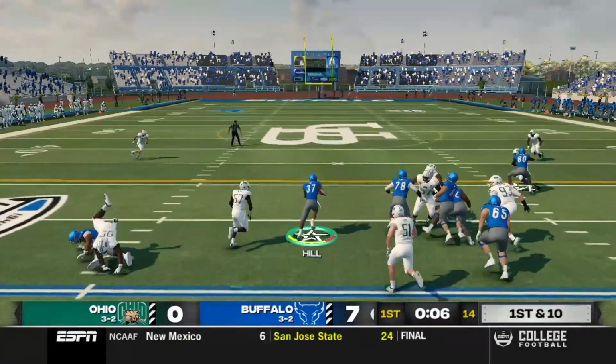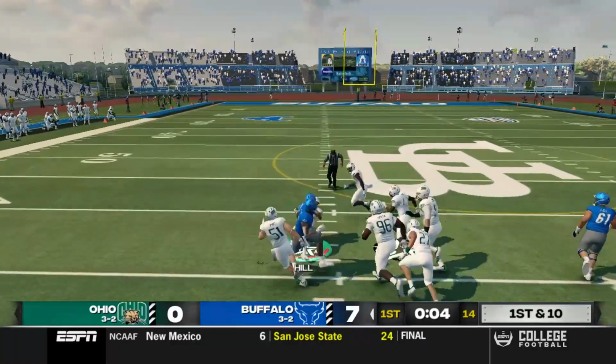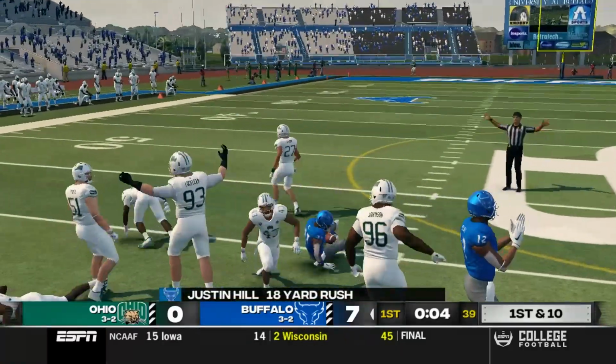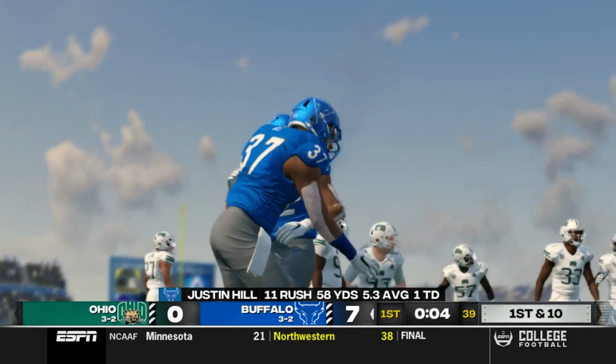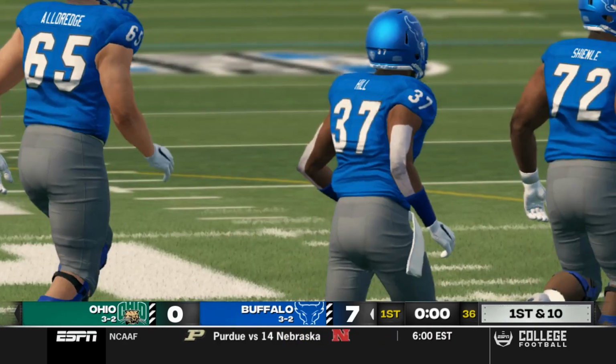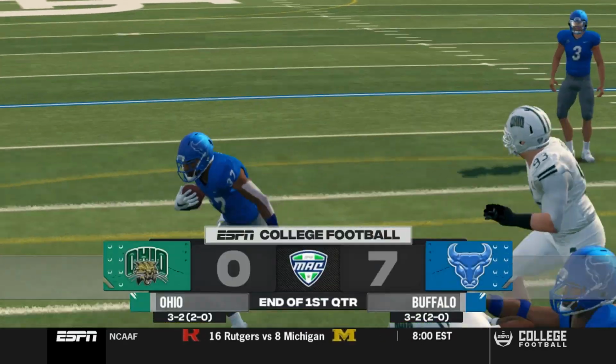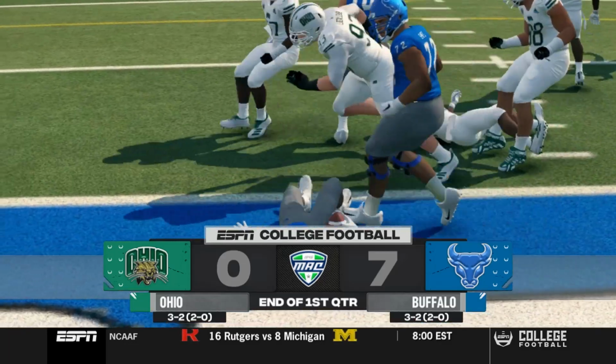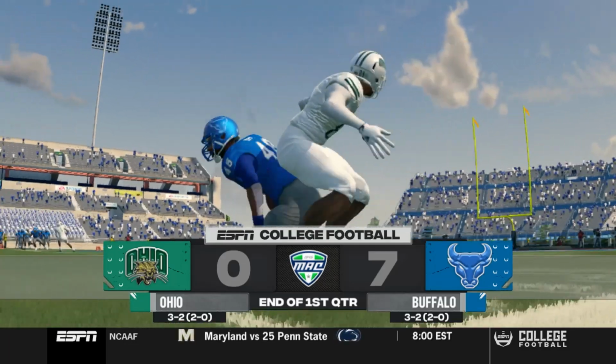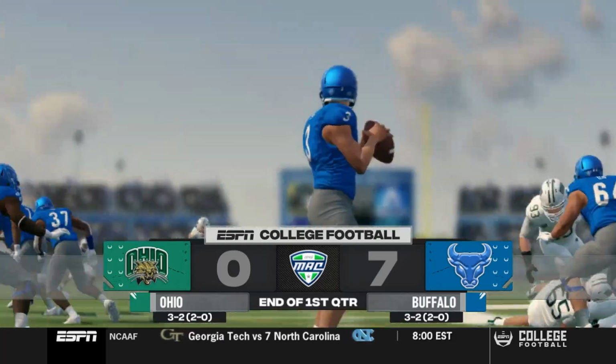1st and 10. Justin Hill takes the carry. He's got a big gap. He cuts it out. He has a great run, gaining 18 on the carry. Nice run, Justin Hill. As the first quarter comes to an end, it's the Bulls 7, Bobcats nothing. Let's see what else is in store here for the rest of the game.